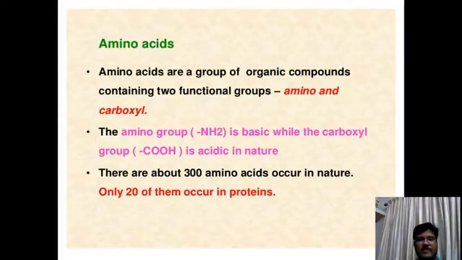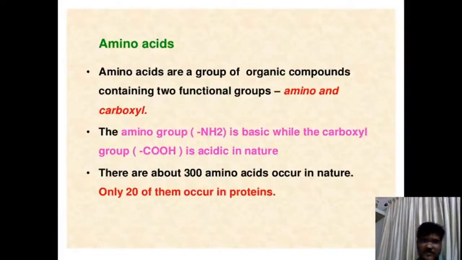All amino acids have trivial or common names, in some cases derived from the source from which they were first isolated. Glycine, one of the simplest amino acids, was named because of its sweet taste. Glycose means sweet. Then asparagine was named because it originated from asparagus. The first amino acid, asparagine, was isolated from asparagus. It is isolated from that plant, so it is named asparagine.